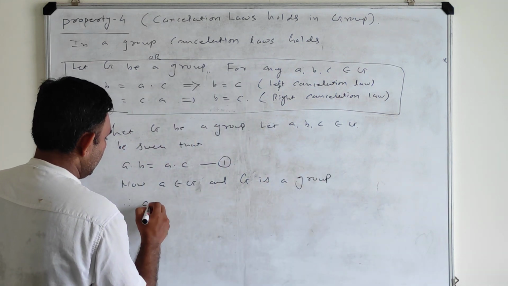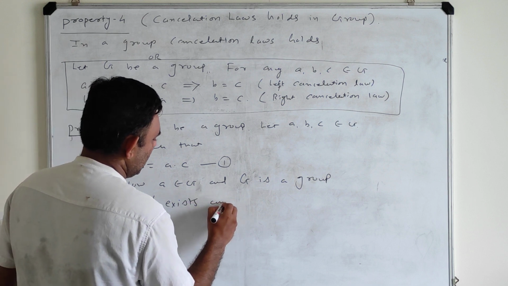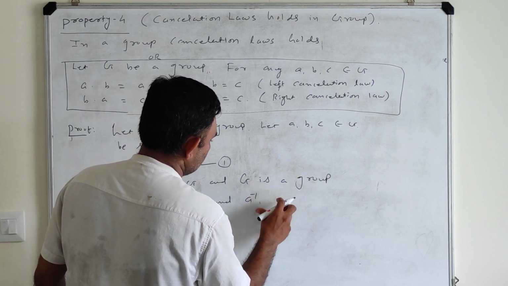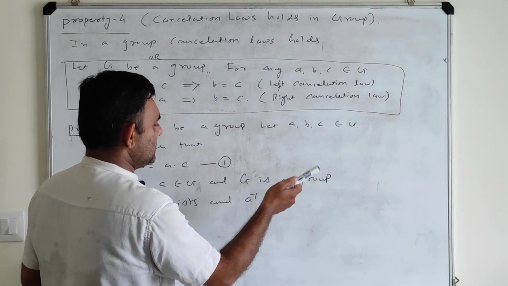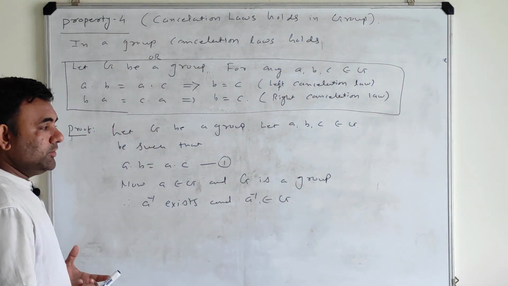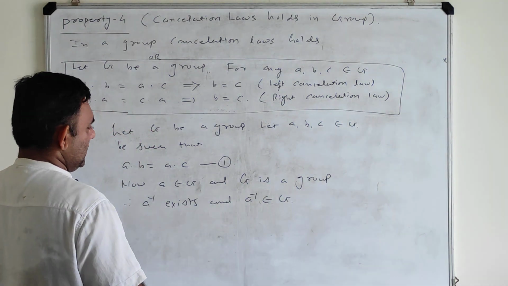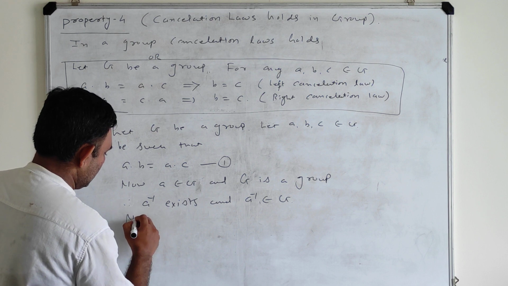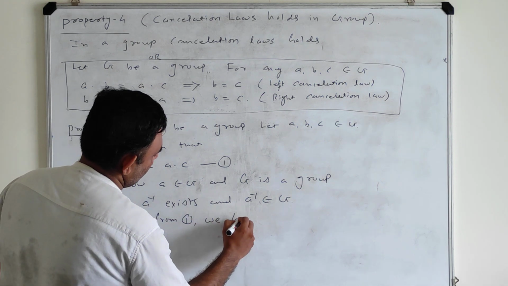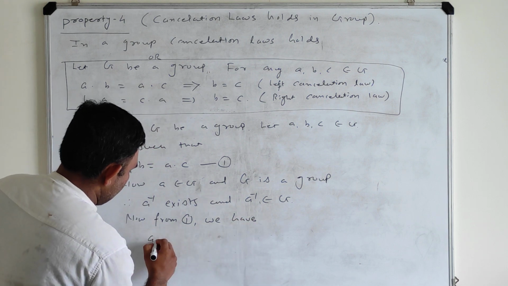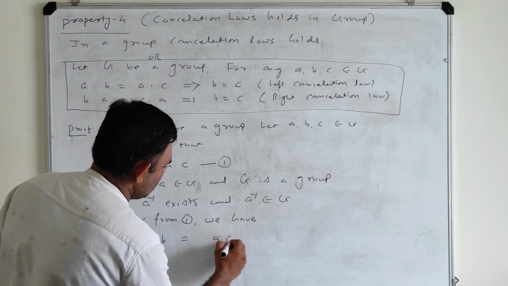So therefore A inverse exists, and A inverse will be an element of the group. Since A is in G and G is a group, every element has an inverse in the group. So A inverse exists and that element is also in G. So now from equation 1, we have A dot B is equal to A dot C.